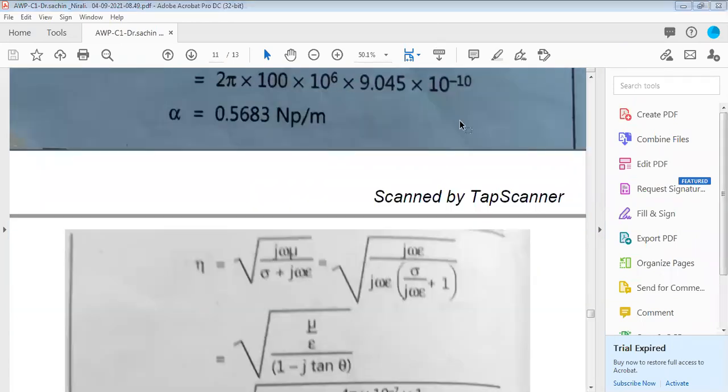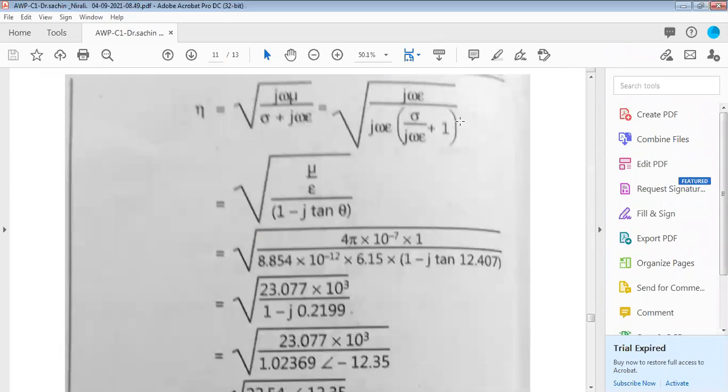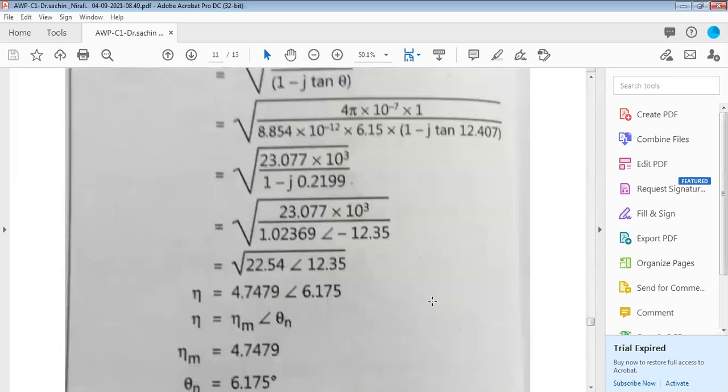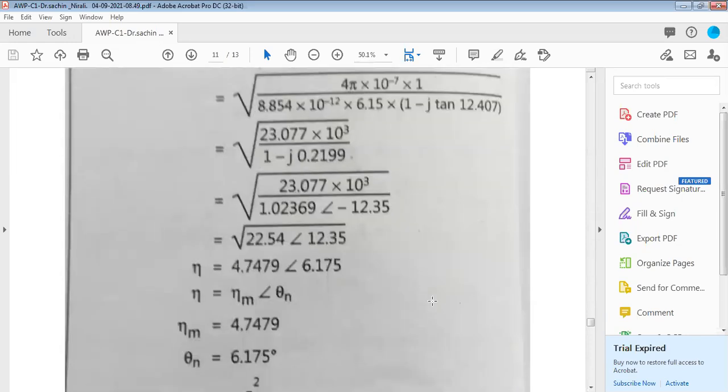Finally, eta is the root of j omega mu divided by conductivity plus j omega epsilon. Multiply this and you will get the final equation: root of mu divided by epsilon, in brackets 1 minus j tan theta. What is mu by epsilon? You take the values given above in the numerical for mu and epsilon, 4 pi into 10. Substituting in this formula, you have the tan theta value, and theta is also 12.40. Substitute all these things and you will get the value of the intrinsic impedance in polar form.